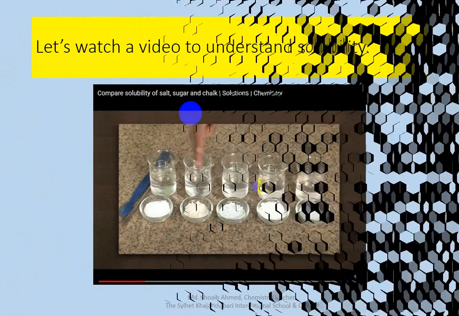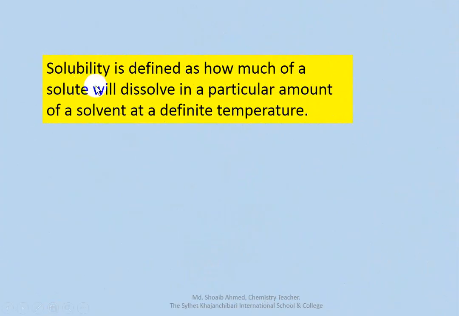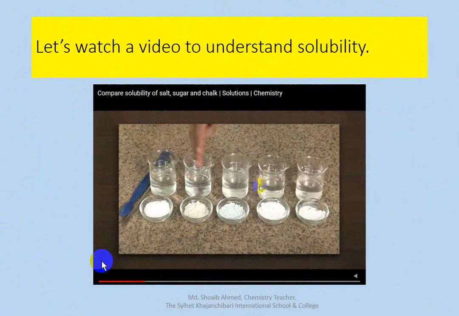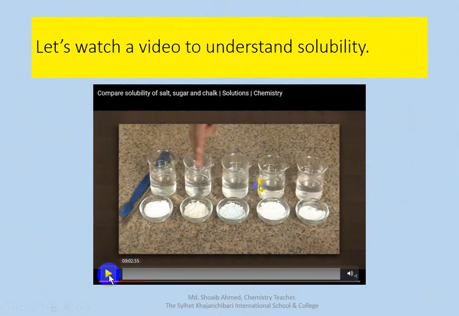Okay, now watch a video. Look, solubility. Solubility is defined as how much of a solid will dissolve in a particular amount of solvent at a definite temperature. Solubility is defined as how much of solute dissolves in a particular amount of solvent at a particular temperature. Look, this is the video. Let's watch a video to understand solubility.